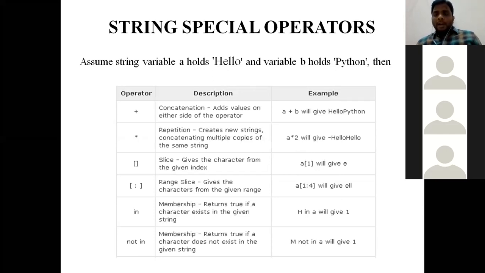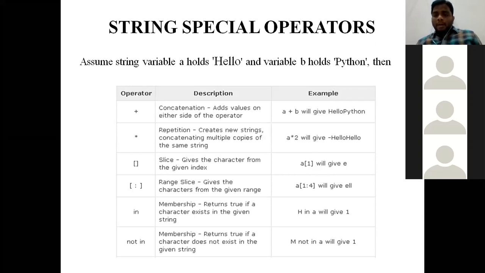So here a of 1. Variable a is holding a value called hello. What is the value in index 1? See, h contains index value of 0, e contains index value of 1, l in the sense 2, l 3, o in the sense 4. Here I am asking a of 1. 1 is the index value.